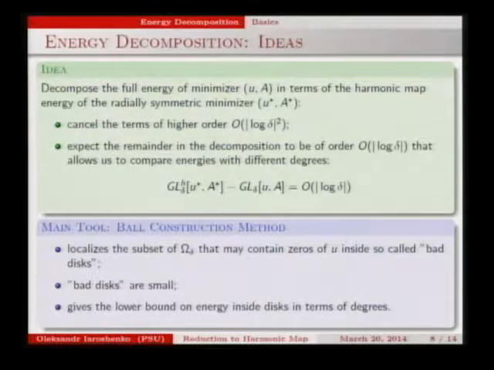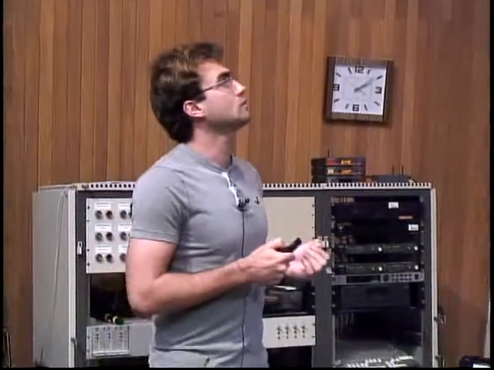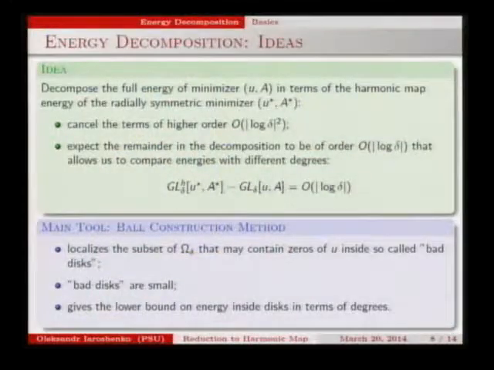Energy decomposition, what is the goal of it? So as I said, we need somehow to compare energies on lower level. So what do we want? We want to decompose the energy of the full minimizer u, A in terms of this harmonic minimizer u star, A star that I found here,